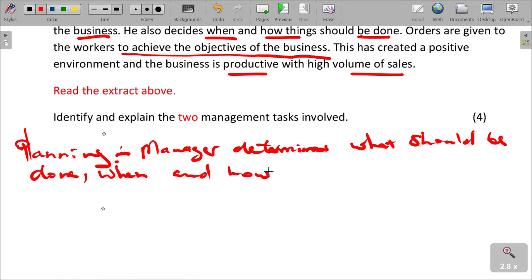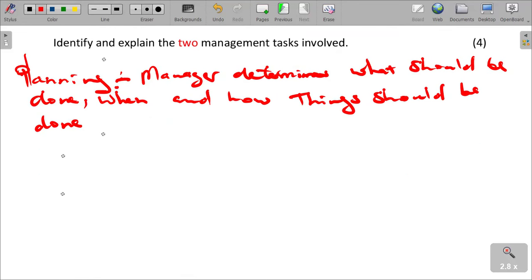This involves setting goals and deciding on actions to achieve them.